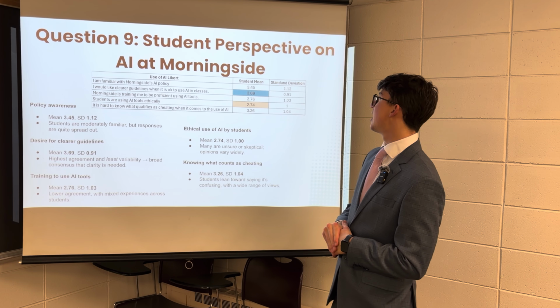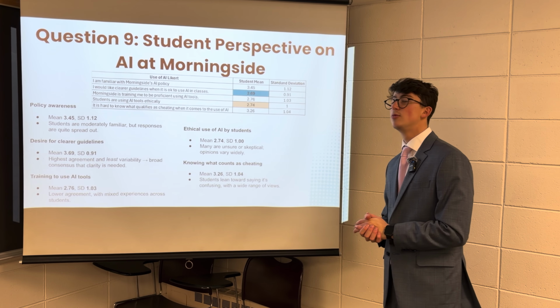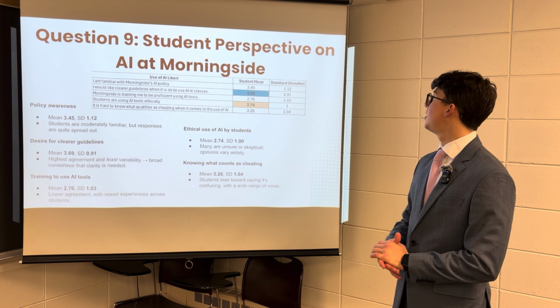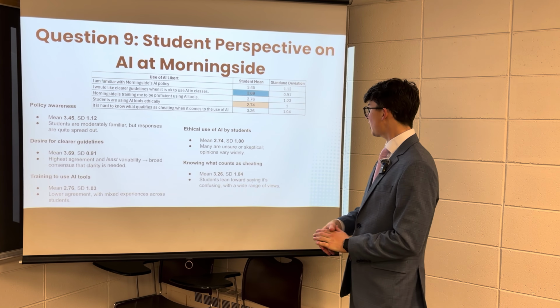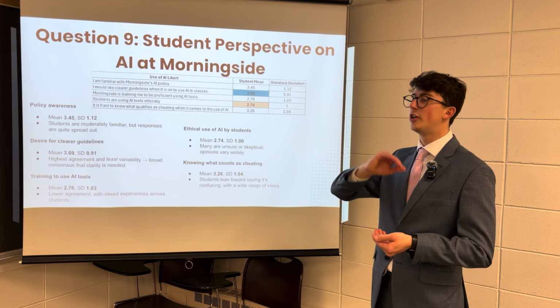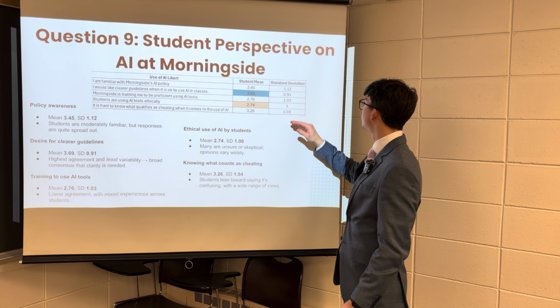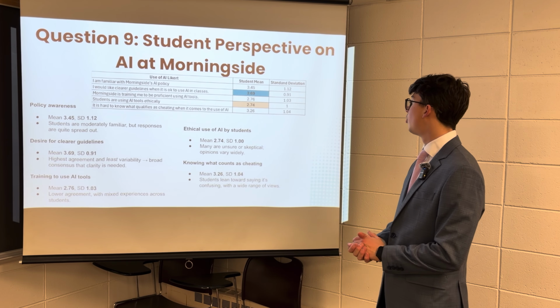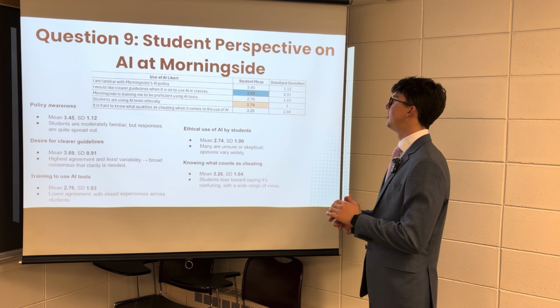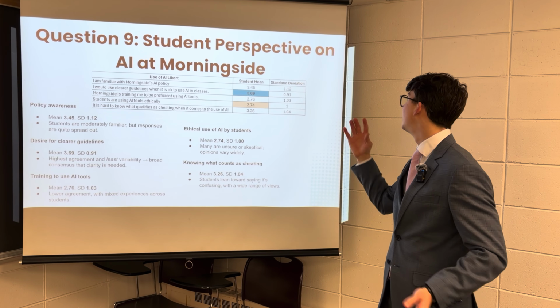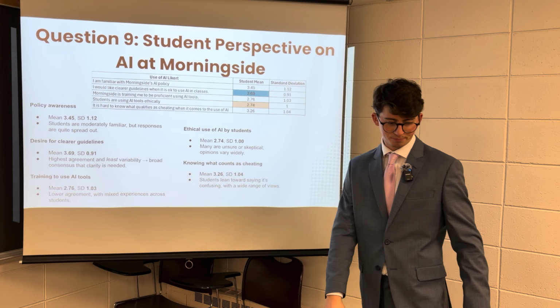Now the last one: it is hard to know what qualifies as cheating when it comes to the use of AI. This one, the student mean was 3.26. So it's between neutral and somewhat agree, closer to neutral, but still above the neutral spot, and the standard deviation is 1.04. So students still say it's confusing, and the standard deviation is still pretty high.